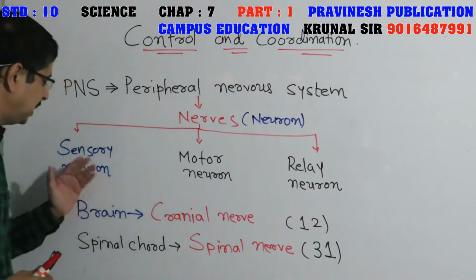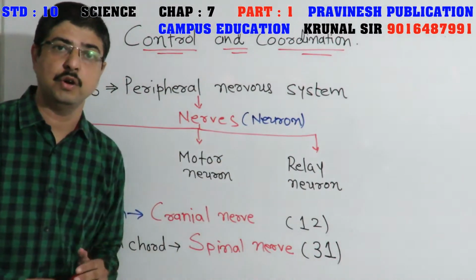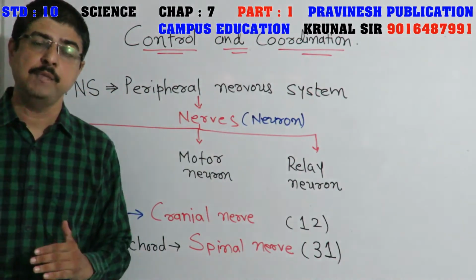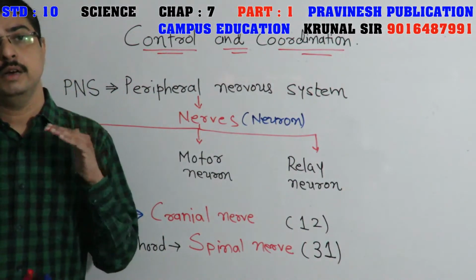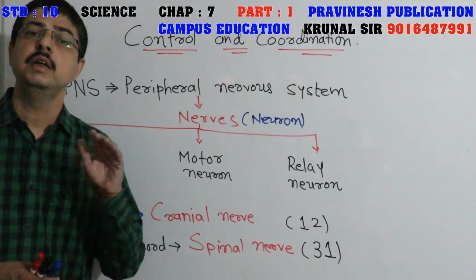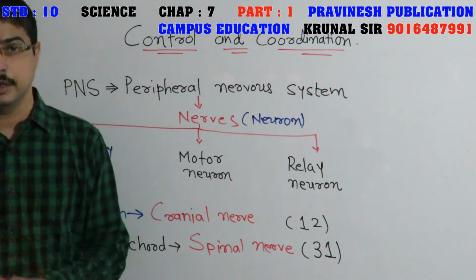Friends, next I'll explain about the sensory neuron, then motor neuron, and then relay neuron. So these are all properly arranged in sequence in my body, which are controlled by the brain. So this is the main transportation system for the transfer of impulses from one part of the body to another.